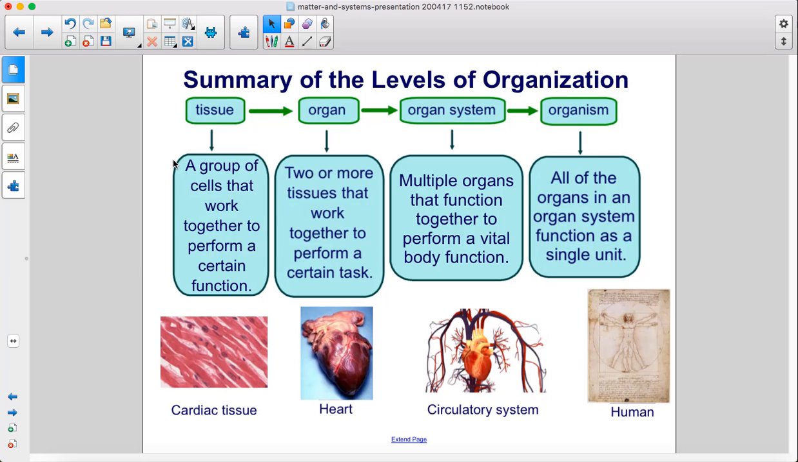Tissue, a group of cells that work together to perform a certain function. Organ, two or more tissues that work together to perform a certain task. Organ system, multiple organs that function together to perform a vital body function. An organism, all of the organs in an organ system function as a single unit.